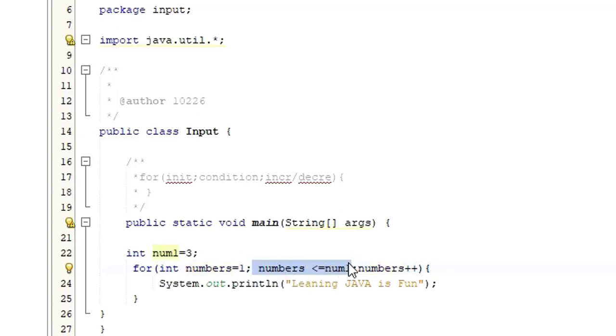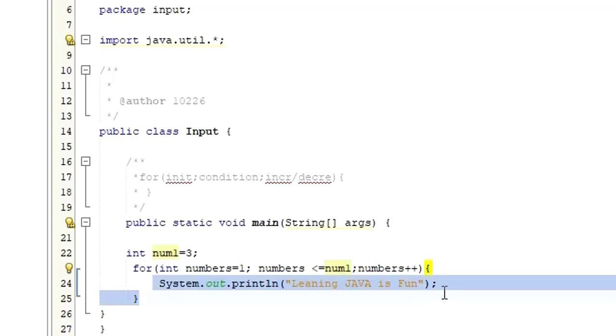3 less than or equals to 3. Is it true or false? It's true. If it is true, what will happen? It will come and execute this part. Again it's going to print learning Java is fun at the 3rd time. Then from here again it will go here.